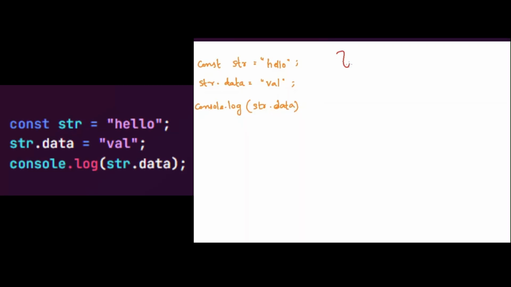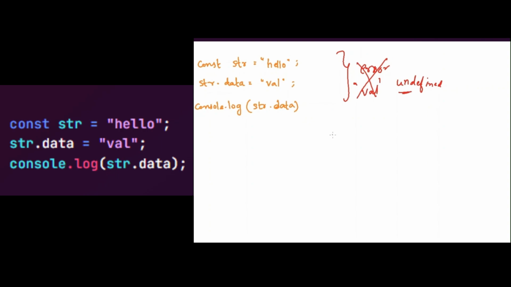Most of the developers will think that it will throw an error or it will return val into the console. But no, both of these are wrong. The output will be undefined here. This is very important, not only in terms of interviews but in real-time use cases as well. So try to understand this very carefully.